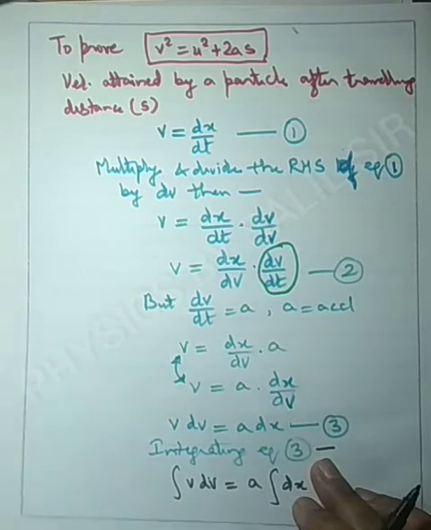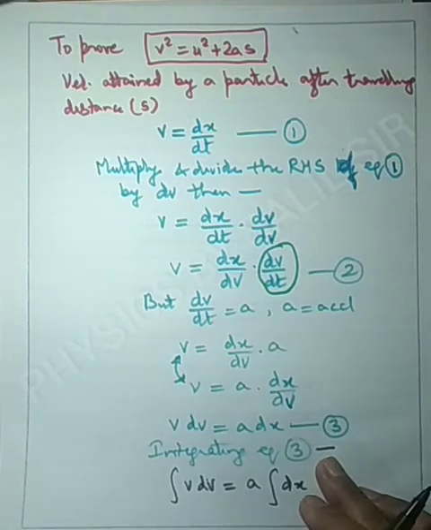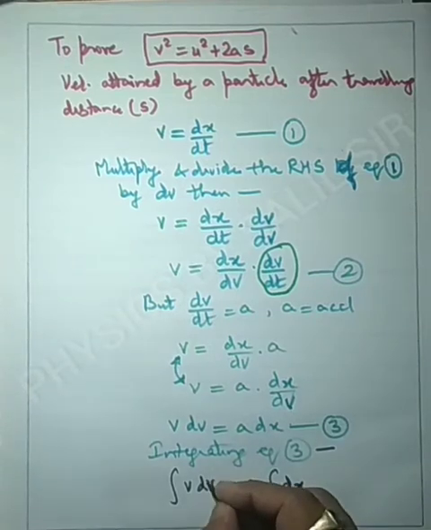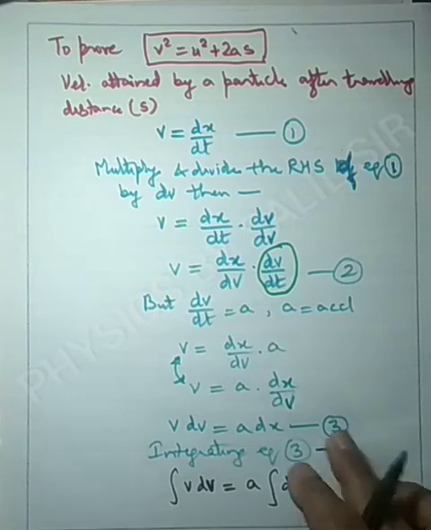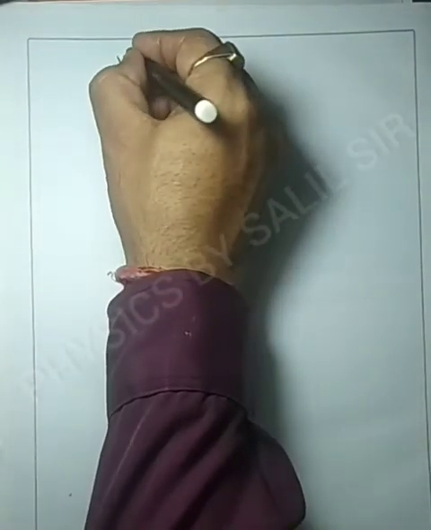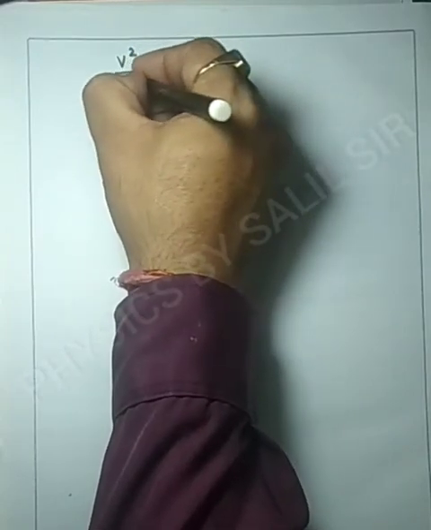Now what will be the expression on the left hand side? We know that it is v dv. According to the integration rule, on the left hand side this will become v square upon 2.